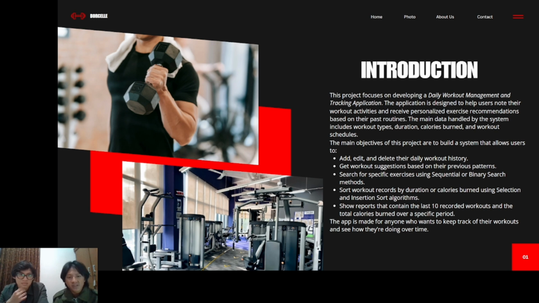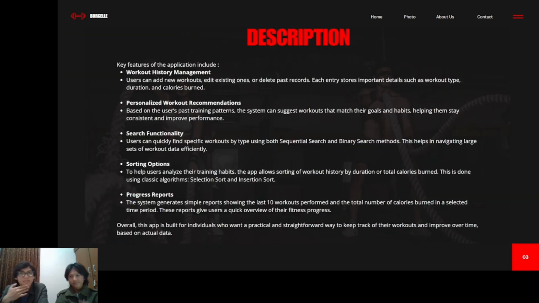Search for specific exercises using sequential or binary search methods, and show reports that contain at least 10 recorded workouts and the total calories burned over specific periods. This is the description. Key features of the application include workout history management. Users can add new workouts, edit existing ones, or delete past records.